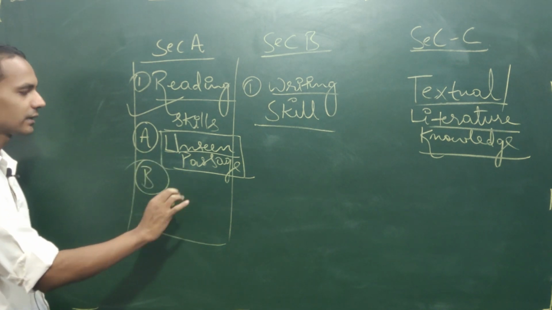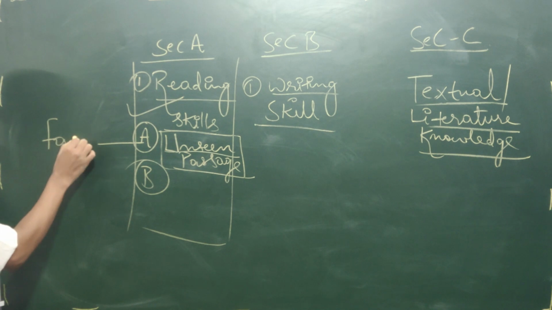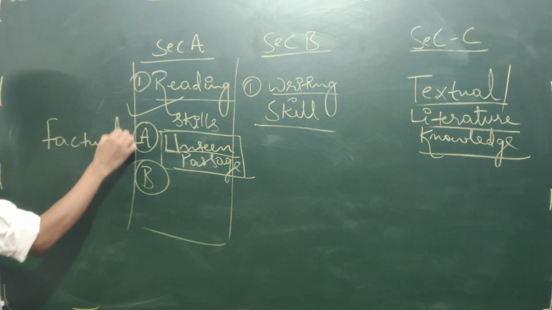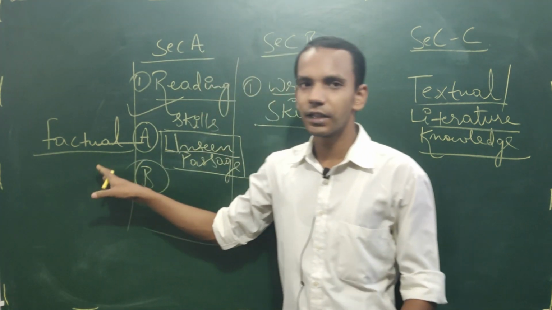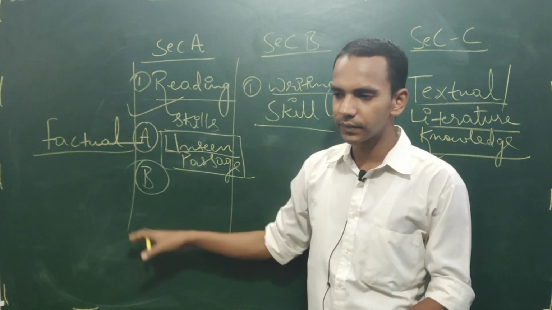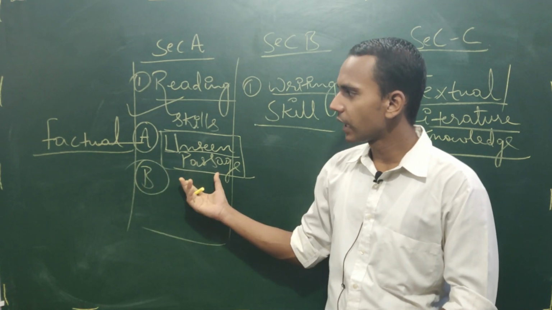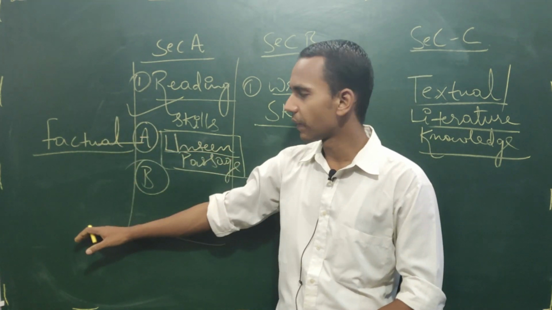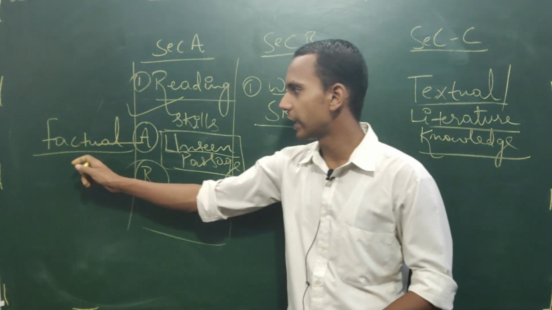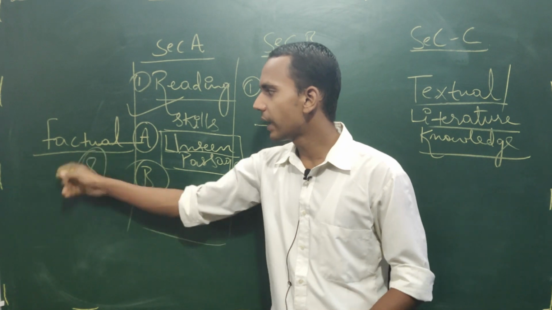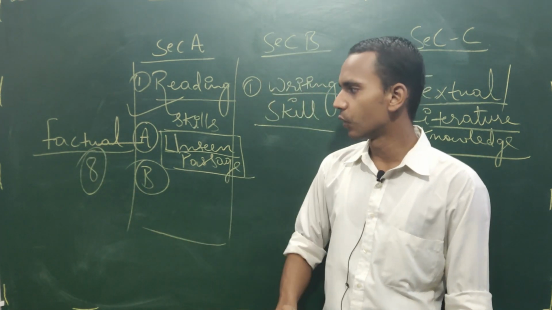So two passages they are asking. First one they are asking is a factual passage. So what is the meaning of factual passage? The passage which is based on facts. Okay. And the board is expecting that you are able to understand this factual passage and give the answer to the questions. 8 questions they are asking and they are expecting that you are able to answer all the 8 questions.